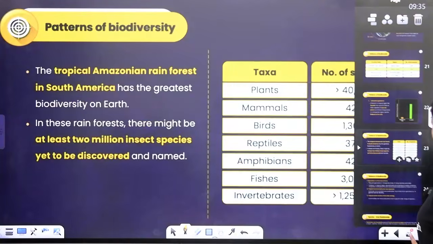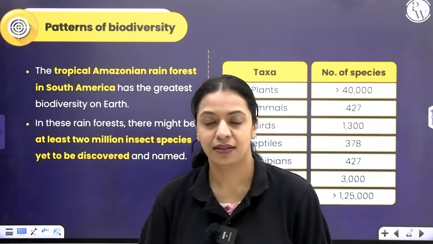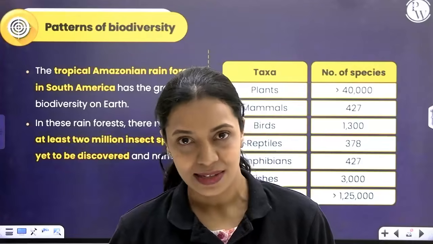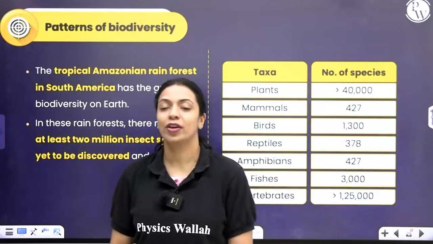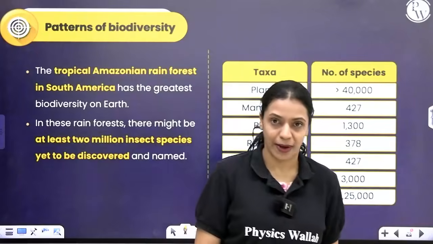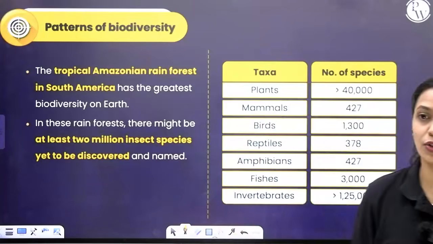There is a forest called Amazon rainforest in Brazil, South America. That is the forest where you find the highest amount of biodiversity. That is also present in the tropics.